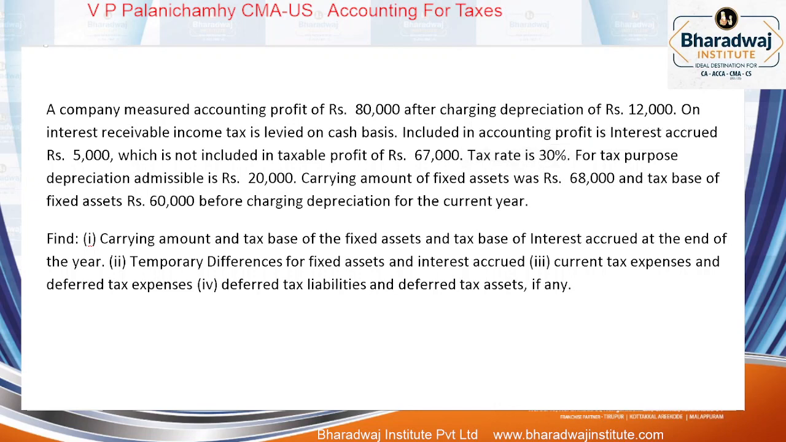For tax purpose, depreciation admissible is 2,000. Carrying amount of the fixed asset is how much? 68,000. Tax based fixed asset is 60,000 before charging depreciation for which year? Current year கொடுத்திருக்கா. They ask you to find out carrying amount of tax based or fixed assets and tax based for what? Interest accrued at the end of the year. Temporary difference of fixed asset and interest accrued. Current tax expense and deferred tax expenses. Deferred tax liability and deferred tax asset if there is any.